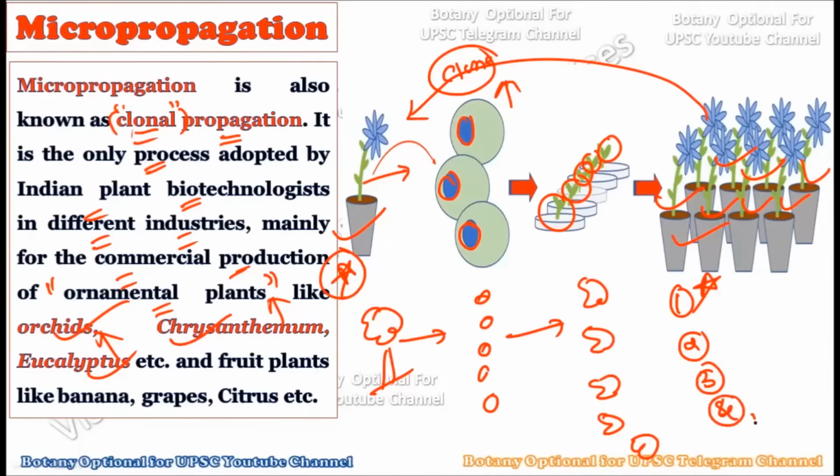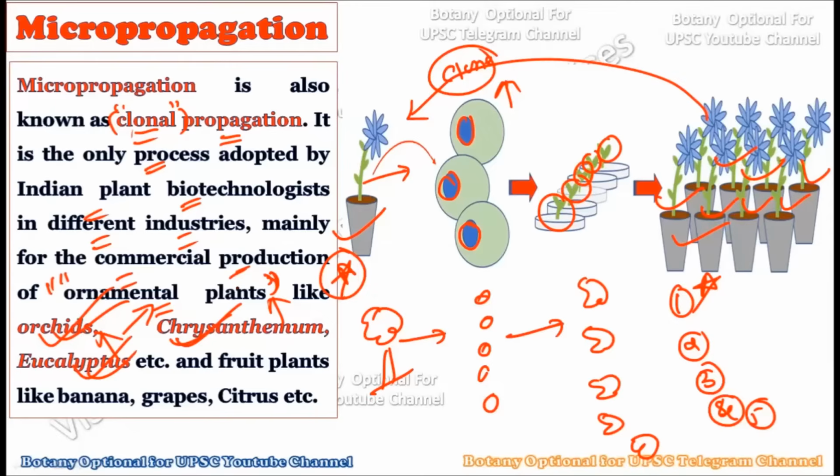Then these orchid plants can be sold in the market, because these are ornamental plants, and ornamental plants have commercial importance. So by using this technique of micropropagation or clonal propagation, we can create many copies of a single plant. If the plant is, for example, orchids, chrysanthemum or eucalyptus, which are commercially important or ornamental, it has a much larger value. So by using the micropropagation technique, we can grow as many plants as we like from one single parent plant, and we can directly sell them in the market for commercial purposes.